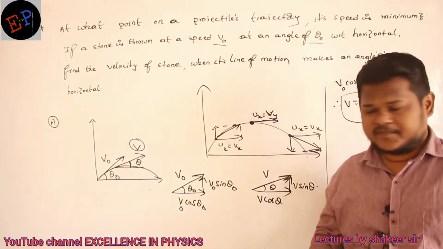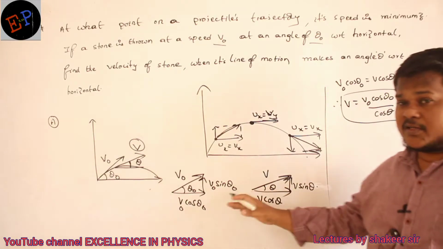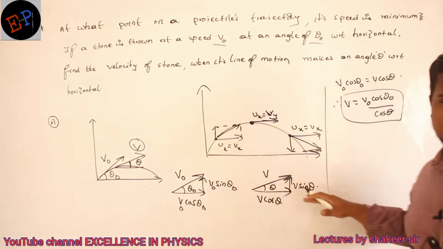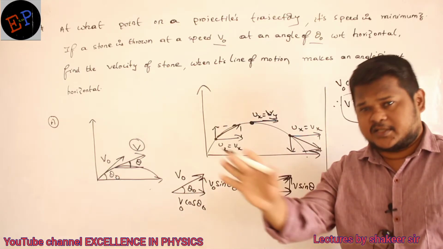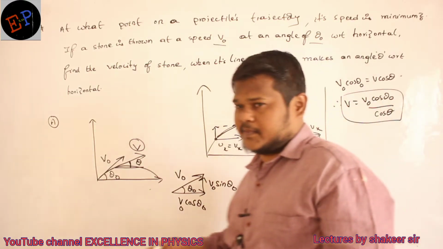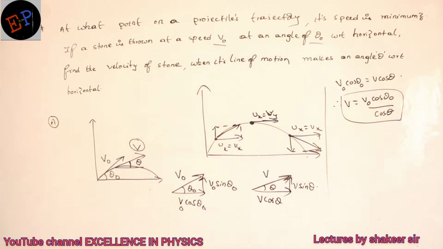Are you able to understand? So by using which logic have we done this problem? Horizontal velocity of projectile will never change. Based on that logic, we have done this one. Very simple. Clear? Come on, make a note.